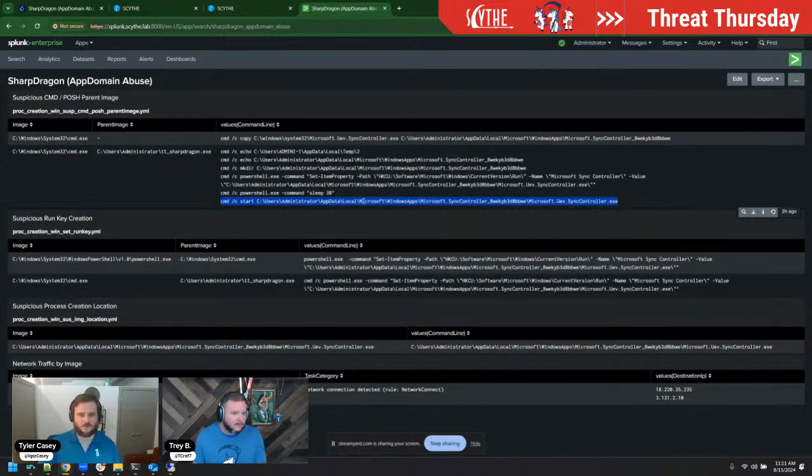I mean, it's inside of the Microsoft local app data, inside the Windows apps. It has this not known good, but kind of standard nomenclature of how it should look, right? So if you're just looking at this, nothing super crazy here. Setting the item path inside of your run key should definitely trigger something, which we hit on down here in suspicious run key creation. But there's not a lot here to see in the logs.